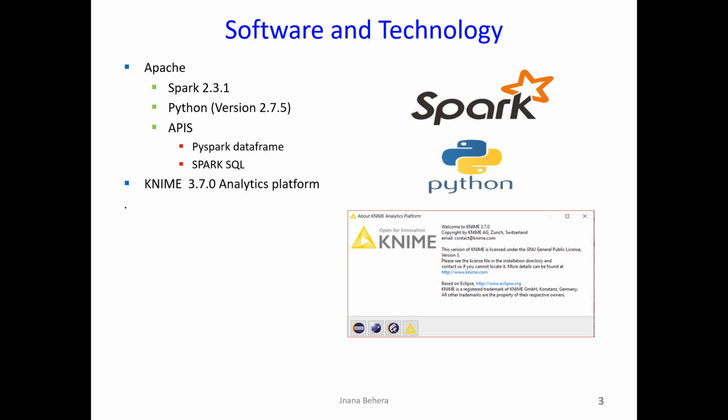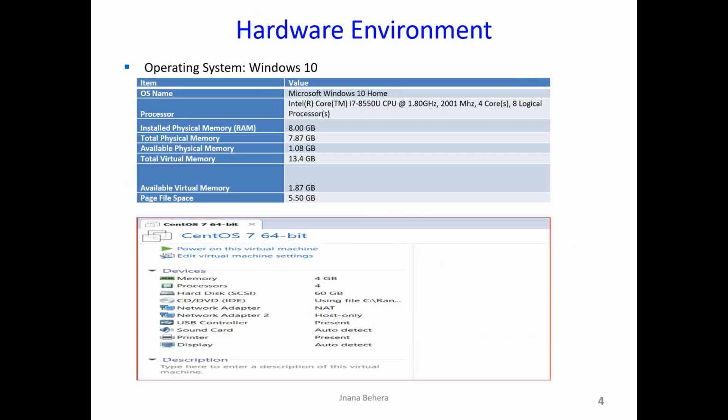Here is my environment and technology. I have used a CentOS 7 virtual machine with Linux along with Spark and Python installed. Spark version is 2.3.1, Python version is 2.7.5, and KNIME 3.7.0 analytics platform. For my hardware environment, I have a Windows PC with an Intel Core i7 CPU.